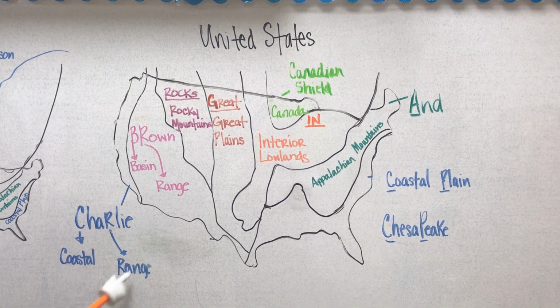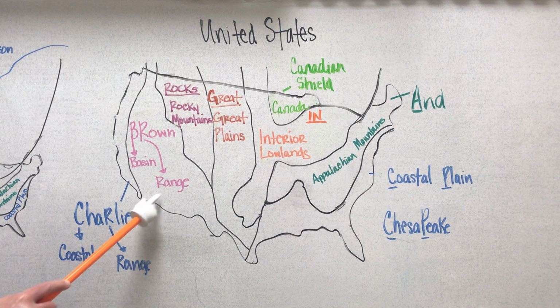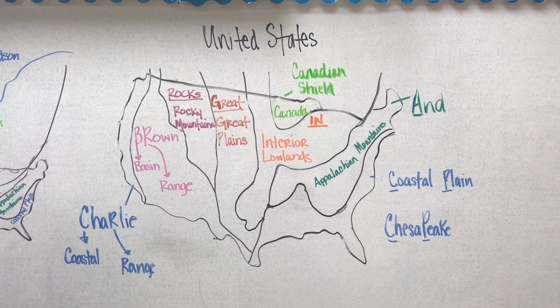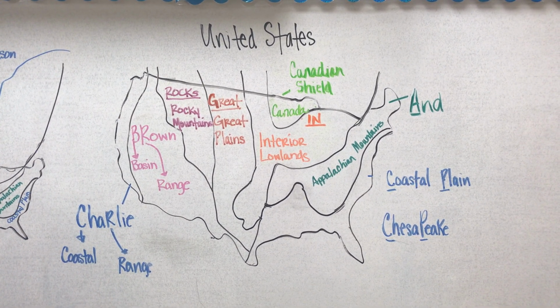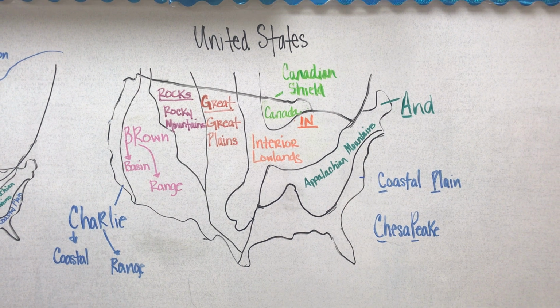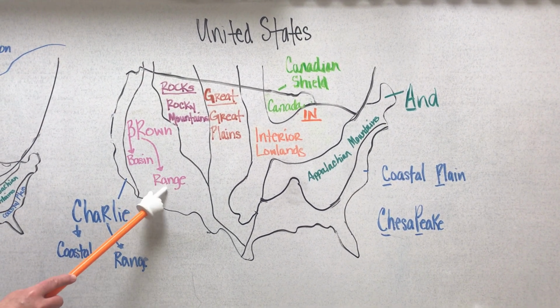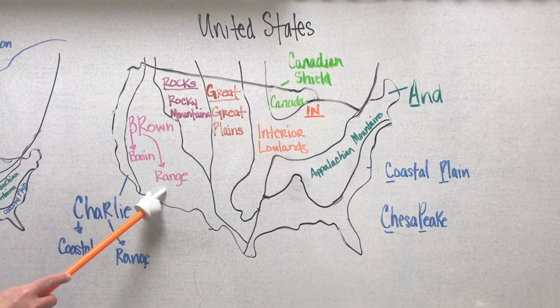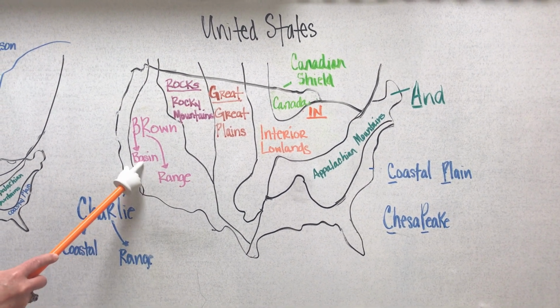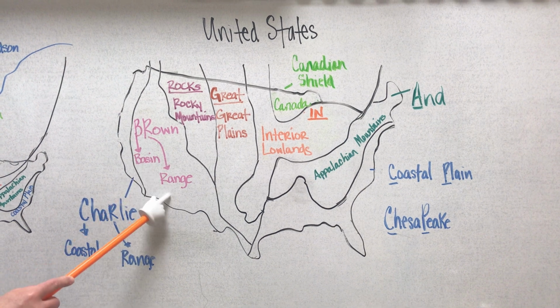Now range in both the coastal range and basin range is referring to mountain ranges, not the range that the cooktop that we cook on, and not the open range where cattle graze. It's talking about mountain ranges. So this is an area of varying elevations, basin and range. The name gives it away.